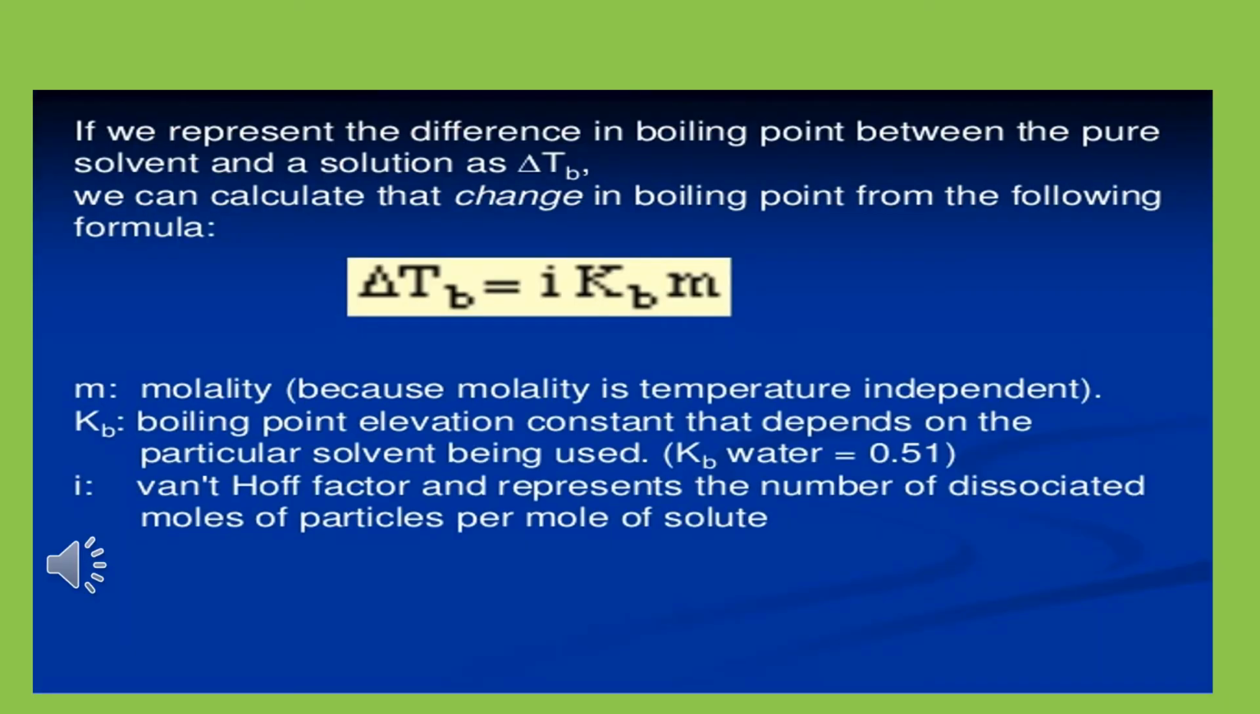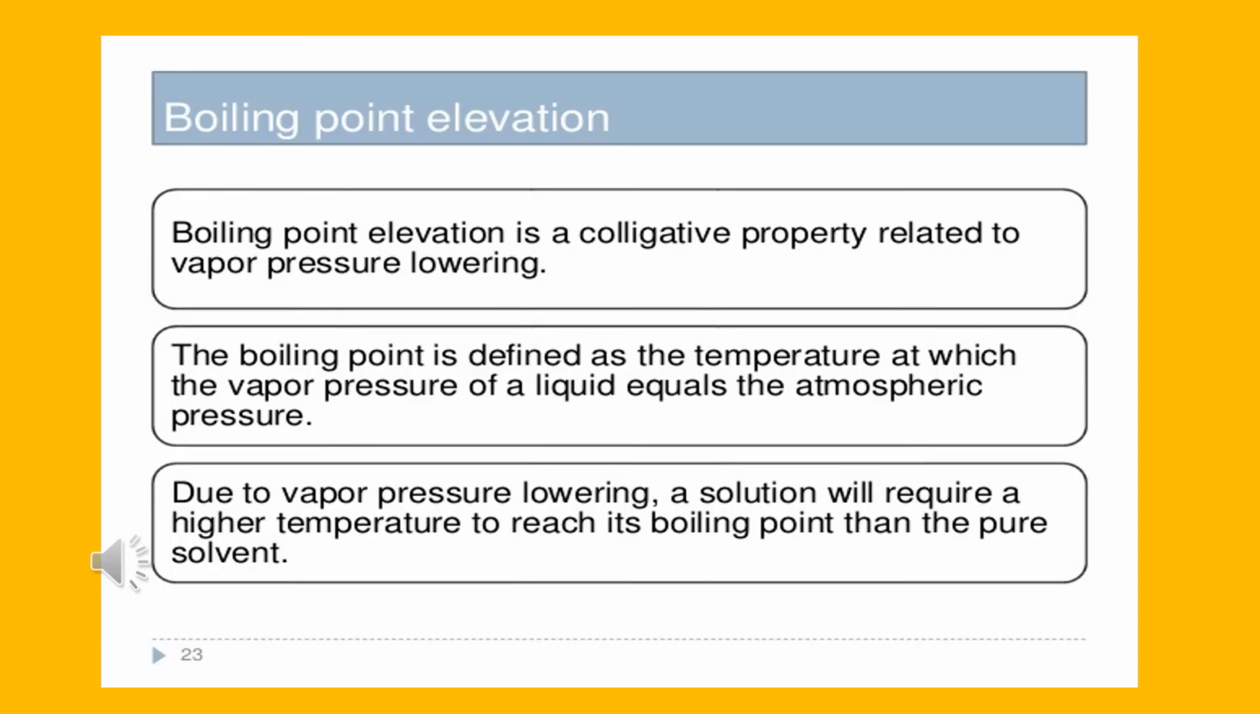If we represent the difference in the boiling point between pure solvent and solution as delta Tb, then we can calculate the change in the boiling point from the formula delta Tb equals i into Kb into small m, where small m is the molality, because molality is a temperature independent quantity. Kb is called the ebullioscopic constant and i is the Van 't Hoff factor, and represents the number of dissociated moles of solute per 1 mole. Let us just recall once.